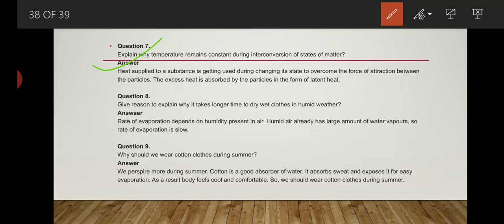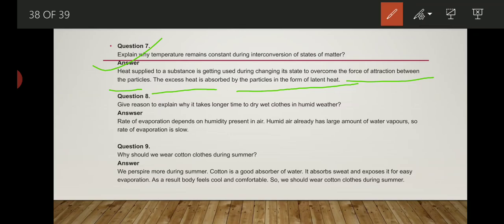Because of the presence of latent heat, the rise in temperature is restricted. Now let's understand, heat applied to a substance is used during changing its state, to overcome the force of attraction working between the particles. The excess heat is absorbed by the particles in the form of latent heat.